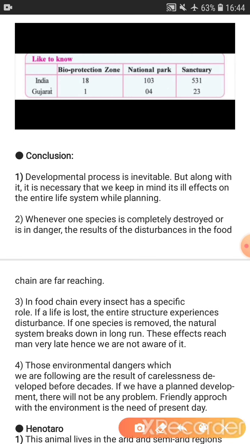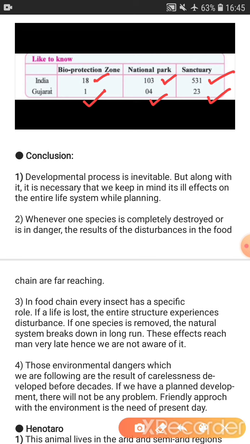Now we are going to see the number of sanctuaries, national parks, and bioprotection zones in India and Gujarat. You can see in India there are 531 sanctuaries, and in Gujarat there are 23 sanctuaries. National parks, in India there are 103 national parks, and in Gujarat there are 4 national parks. Bioprotection zone, also called a bioreserve zone, in India it is 18, and in Gujarat it is 1, that we have discussed right now, the Rann of Kutch.